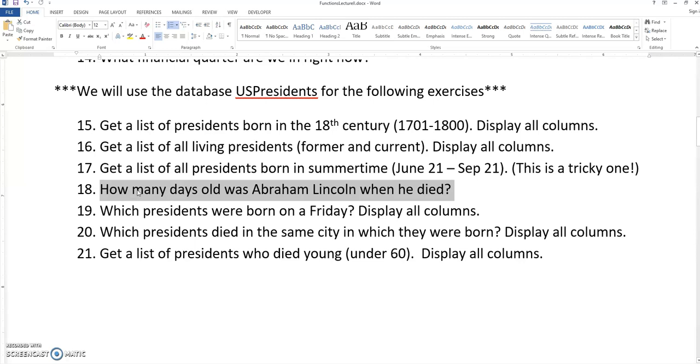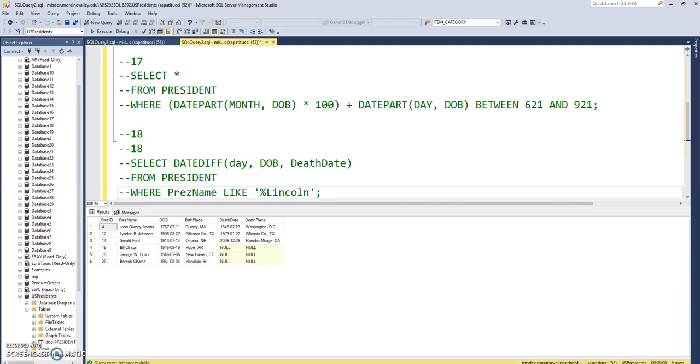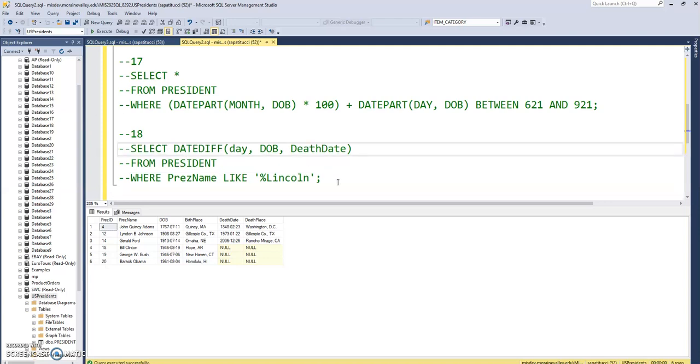Okay, number 18. How many days old was Abraham Lincoln when he died? We can use date diff to get this number, the number of days between his birth date and his death date. So the difference here is that we are pulling data from an underlying table, and so we'll have column names.